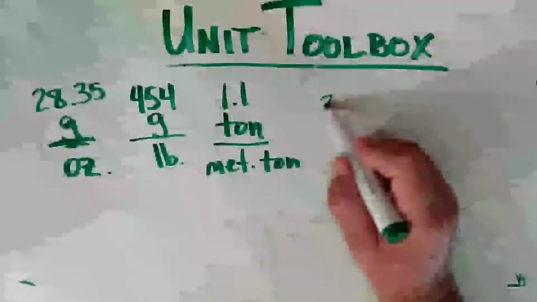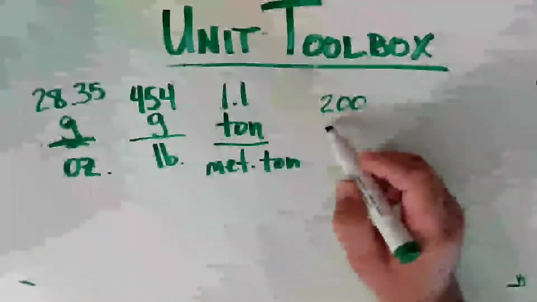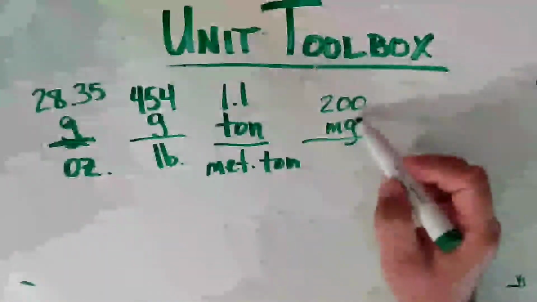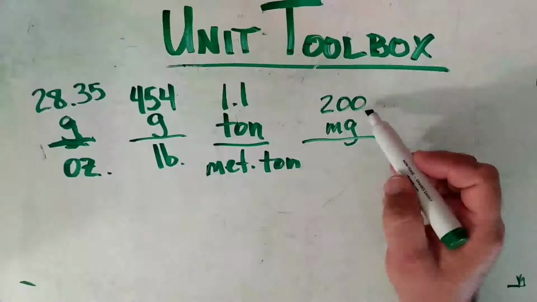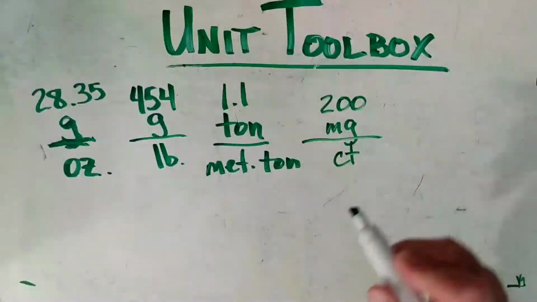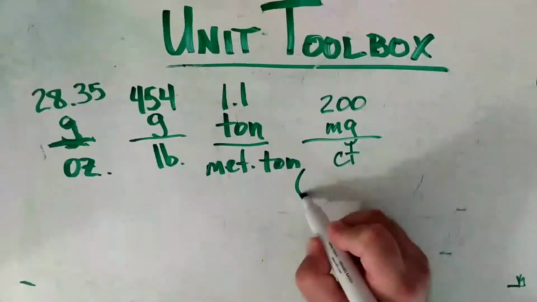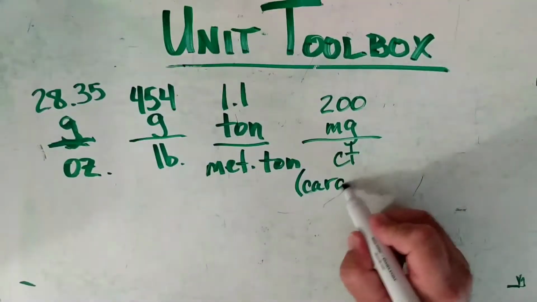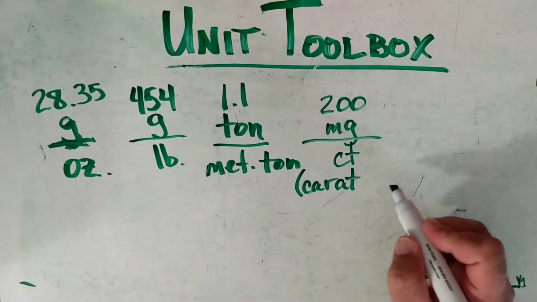We have 200 milligrams. So remember, that's those little ants. 200 of those little ants equals what's known as CT. Now, CT is carat. And notice how carat is spelled.